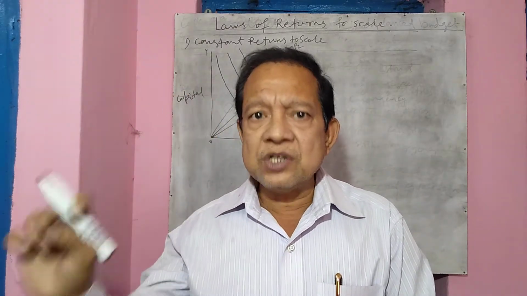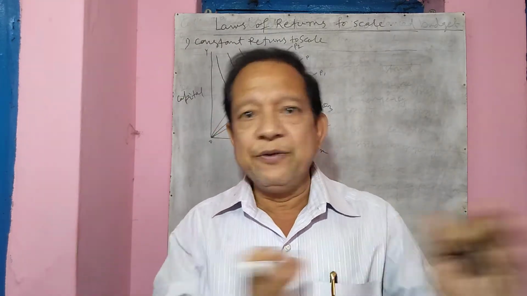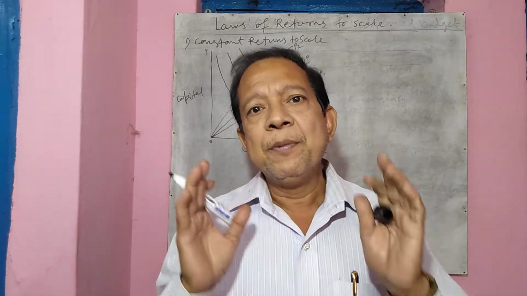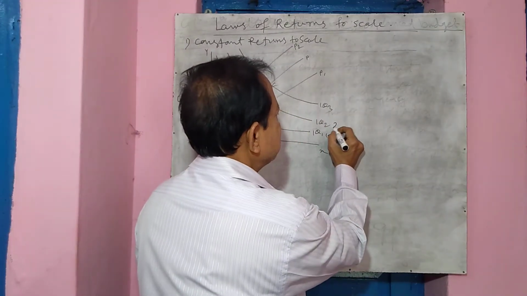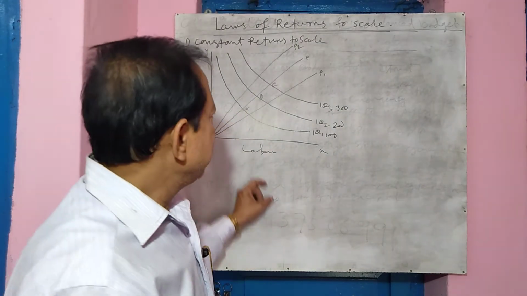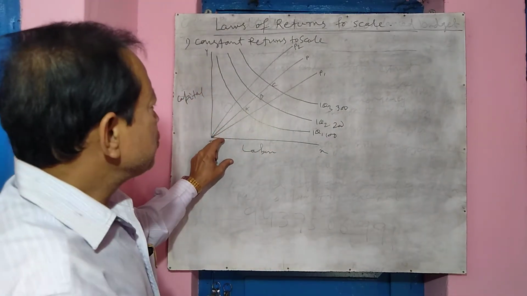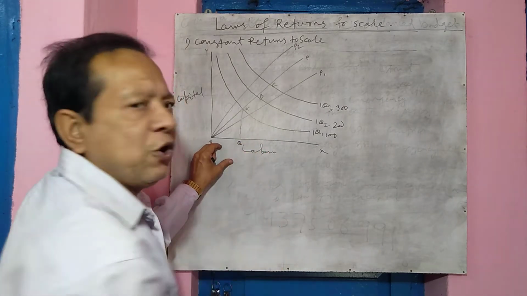At whatever point you touch, you get the same quantity of output. Of course, you can change the combination of labor and capital, but the output remains constant. Let's say this output is 100, this output is 200, this output is 300. Now you see, suppose we want to produce this much amount of output, OQ.